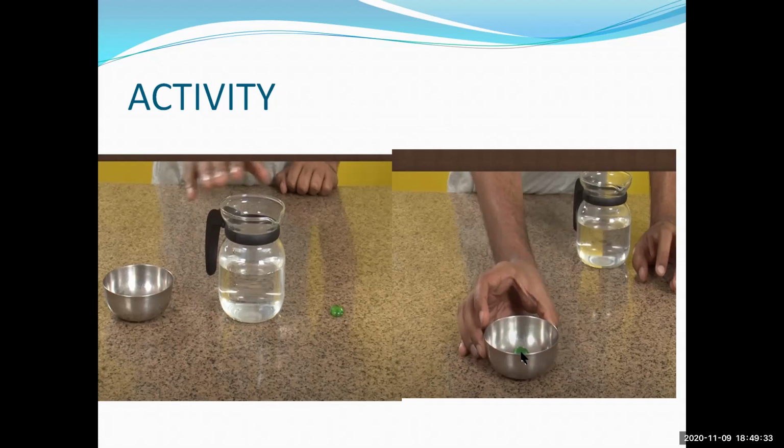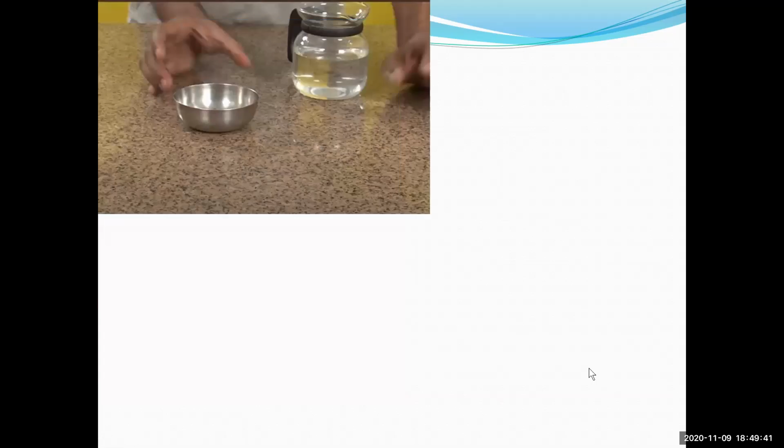Now you are able to see it here. Now move away from the vessel until you cannot see the coin. Now are you able to see the coin here? No, we are not able to see the coin here. Now pour some water into it. Observe what happens.